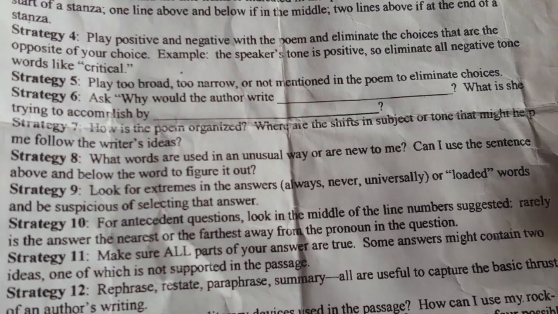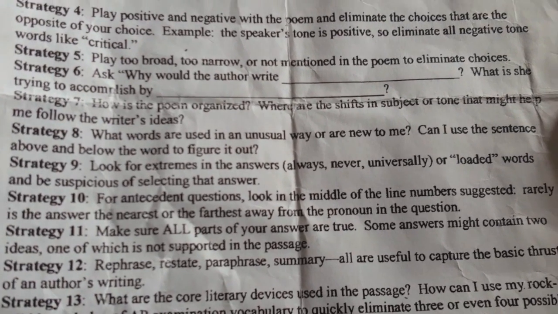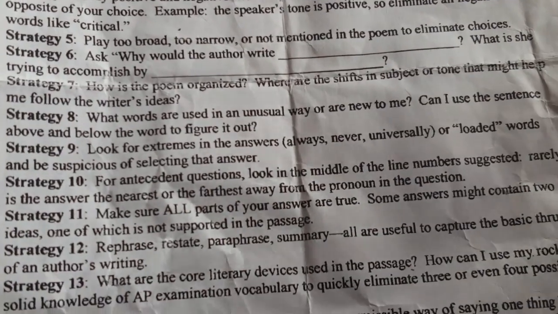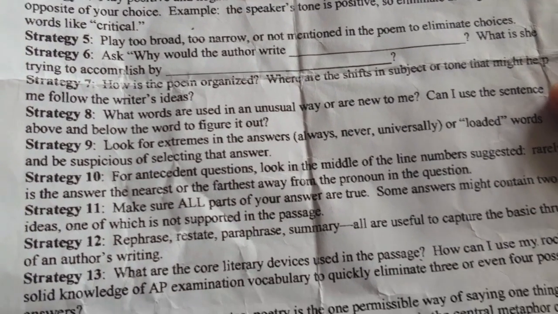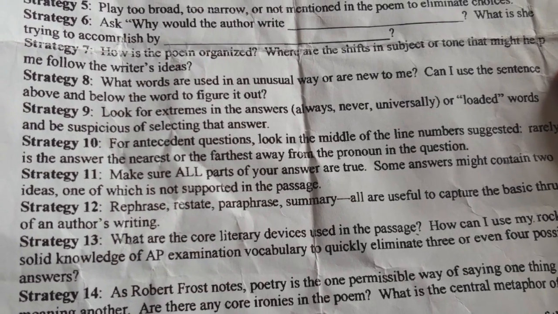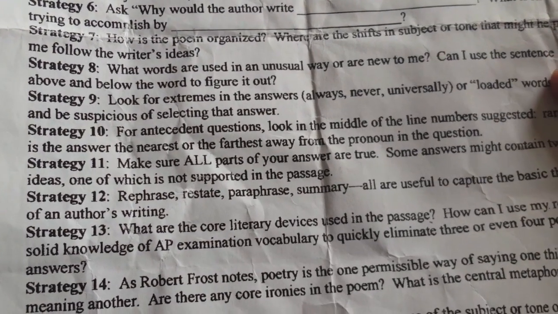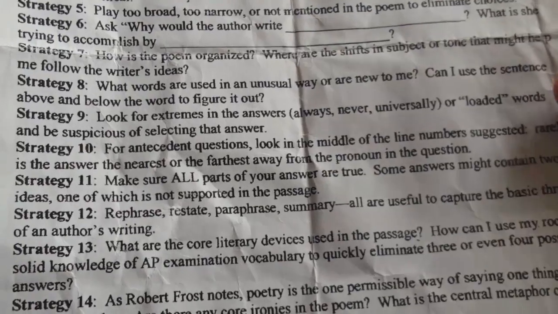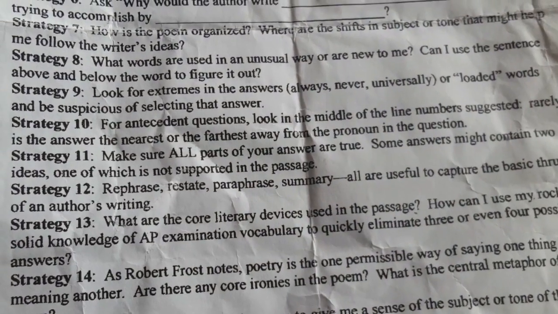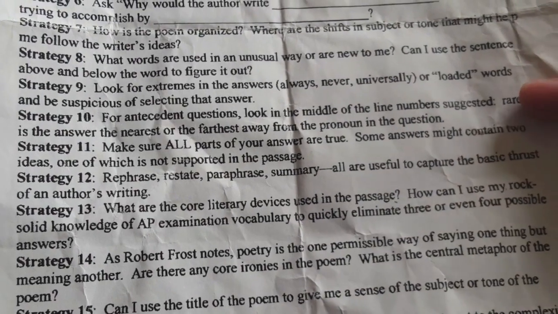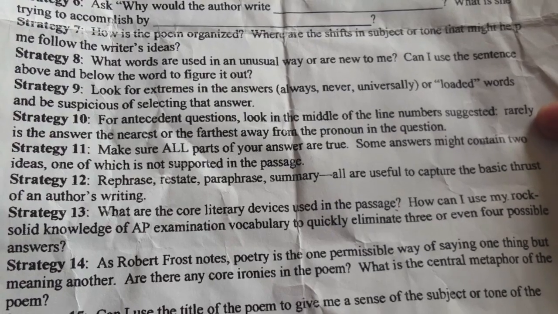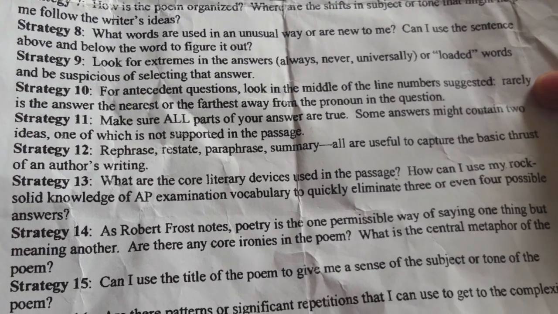Strategy 7. How's the poem organized? What are the shifts in subject and tone that might help me follow the writer's ideas? Strategy 8. What words are used in an unusual way or are new to me? Can I use a sentence above and below the word to figure it out? Strategy 9. Look for extremes in the answers, always, never, universally, or loaded words, and be suspicious of selecting that answer. Strategy 10. For antecedent questions, look in the middle of the line suggested. Rarely is the answer the nearest or furthest away from the pronoun in the question.